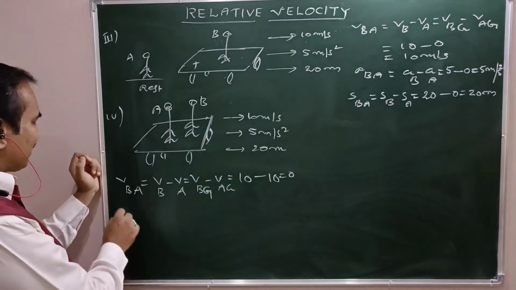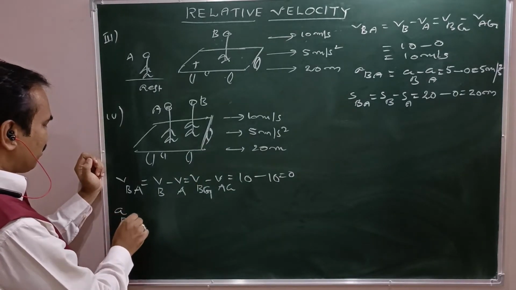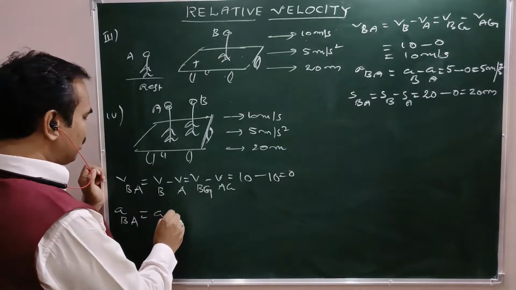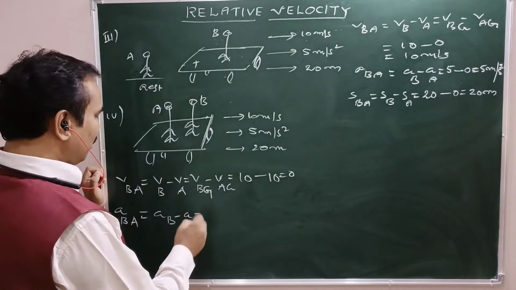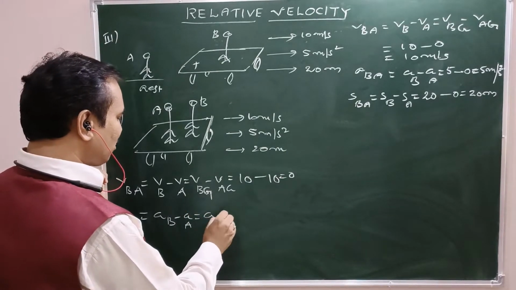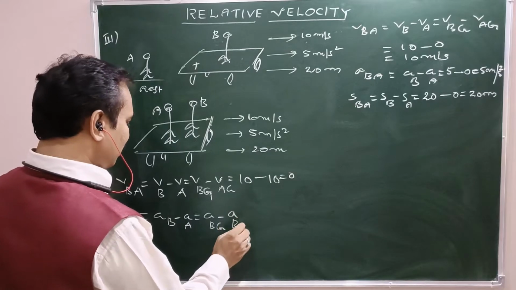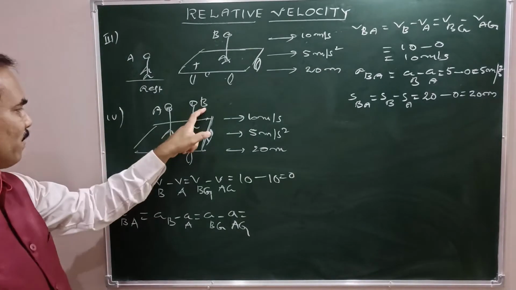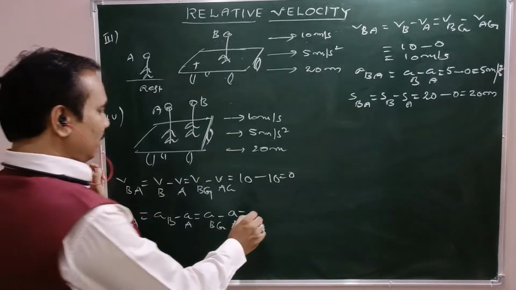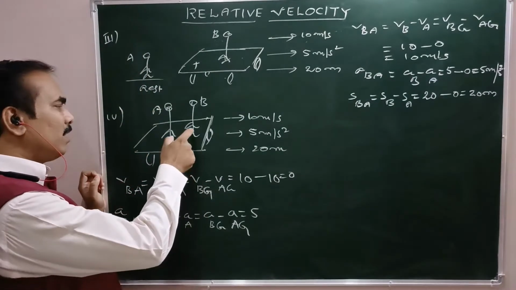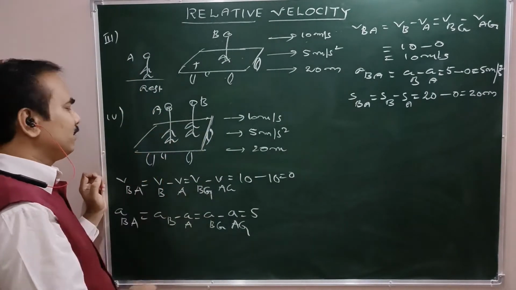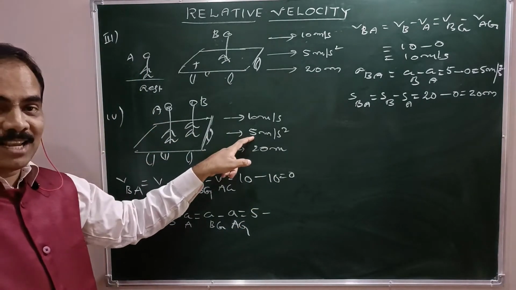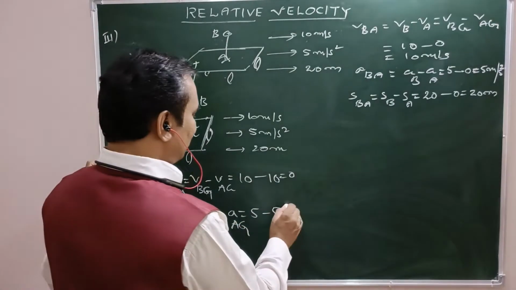Now coming to acceleration. Acceleration of B as measured by A, that is equal to acceleration of B minus acceleration of A. Also can be written as acceleration of B with respect to ground minus acceleration of A with respect to ground. What is the acceleration of B with respect to ground? That is 5 meters per second square. Why? Because he is moving along with the trolley with respect to ground. So therefore 5 minus, at the same time A also moving at the same acceleration with respect to ground, so 5 minus 5, that is 0.